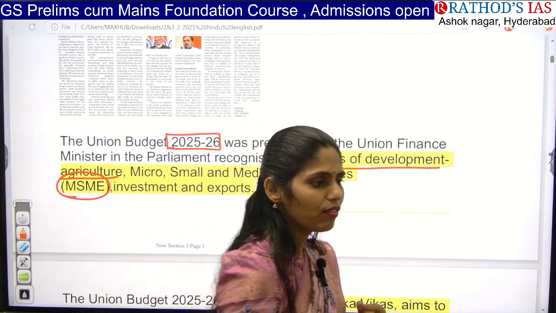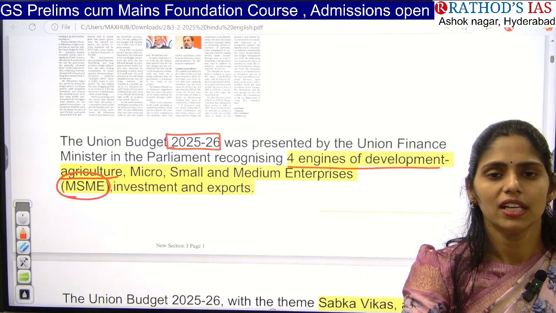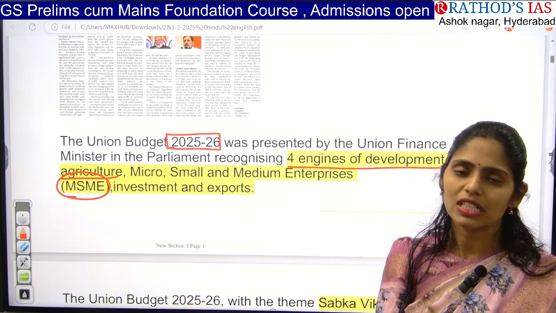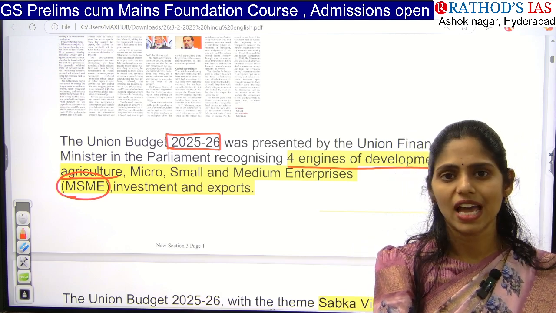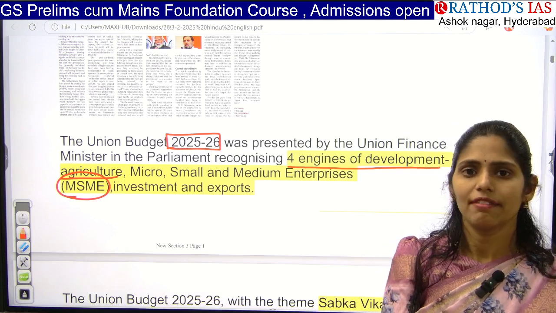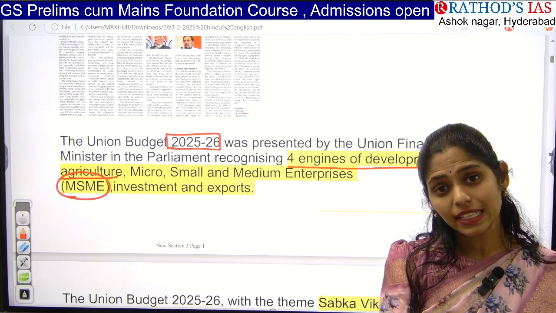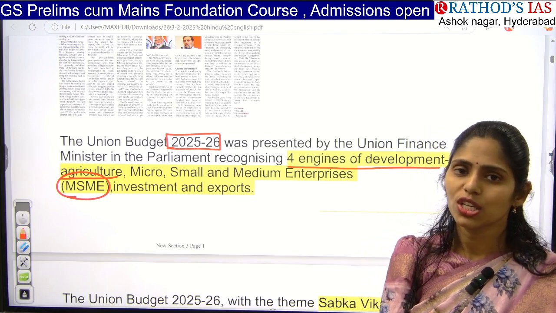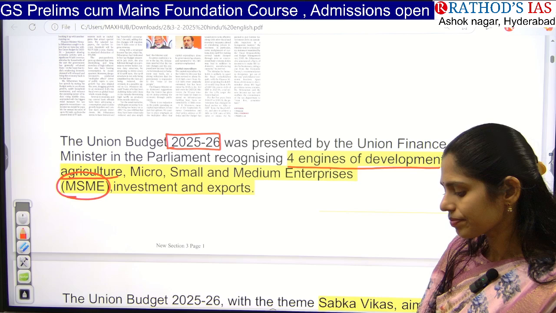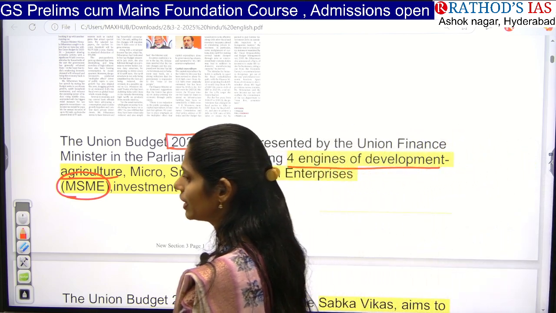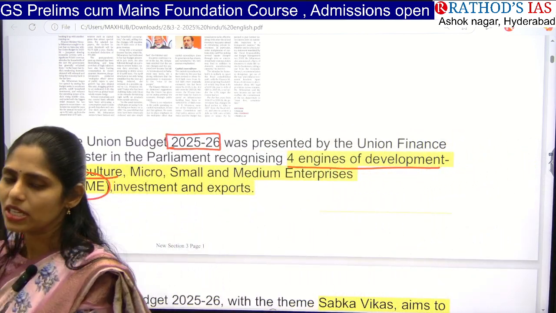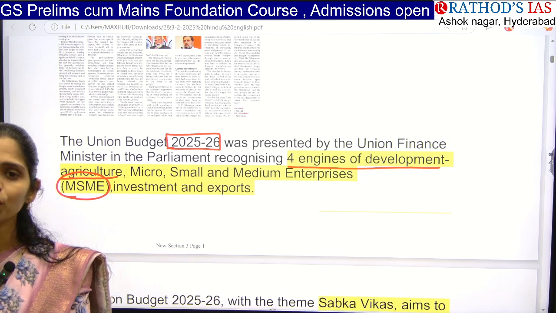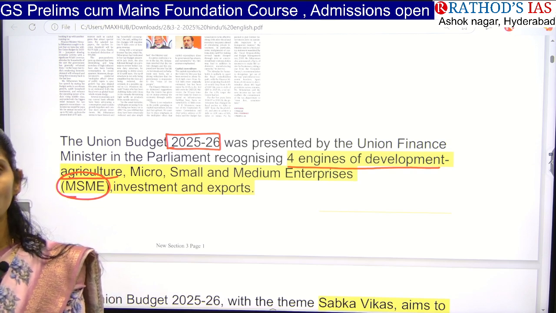So there are a number of articles coming in the newspaper that there is a decrease in private investments in our country. And whenever investments decrease, obviously it has an impact on economic development. So we need to at least get some good investments. So that's the third engine. And next one is boosting our exports. Whenever the government improves exports, it will be helpful for improving and encouraging economic activities.